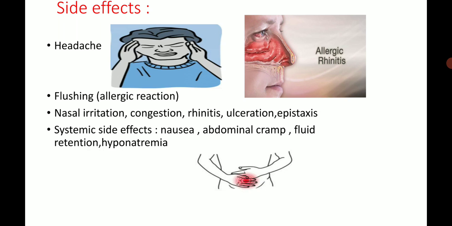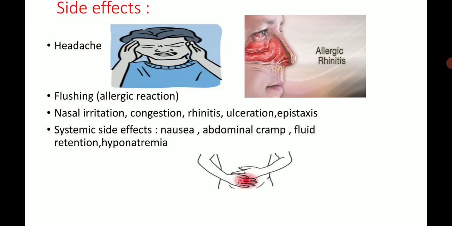Then side effects: headache, flushing, allergic reaction, nasal irritation, congestion, rhinitis, ulceration, epistaxis for topical use. Then systemic side effects are nausea, abdominal cramp, fluid retention, and hyponatremia.